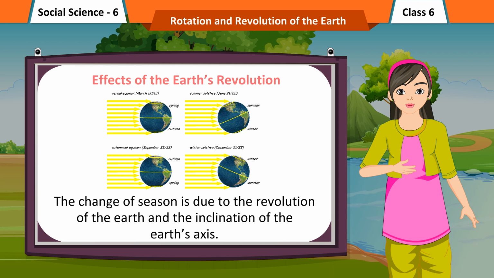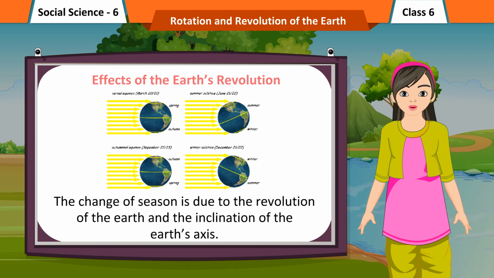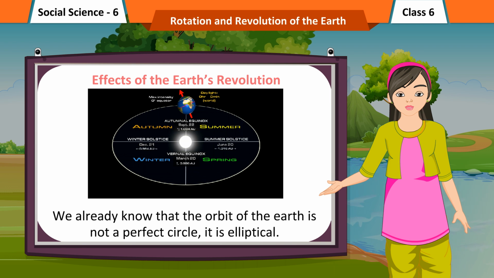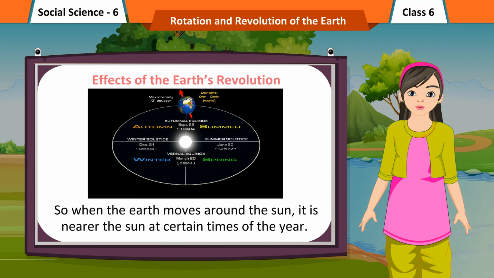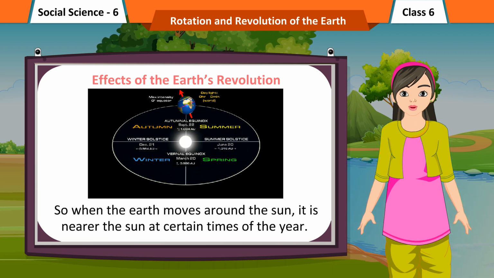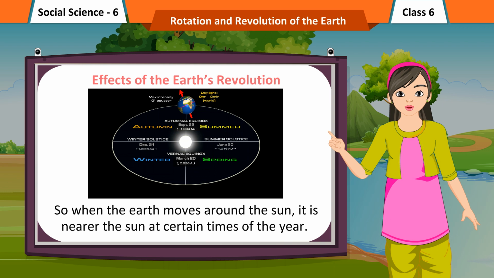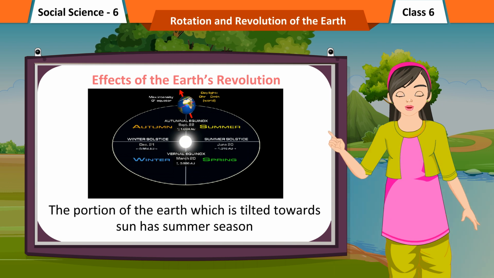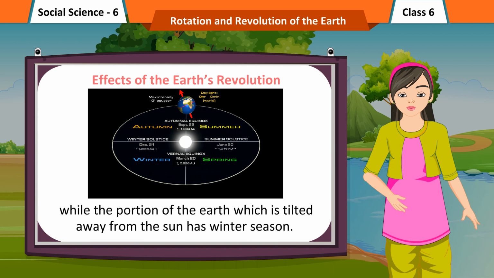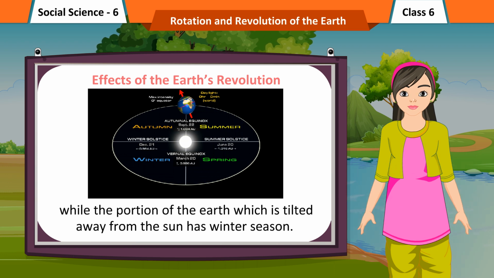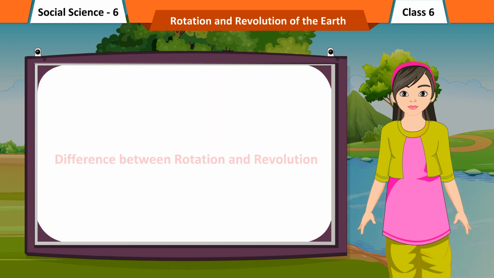The change of season is due to the revolution of the Earth and the inclination of the Earth's axis. We already know that the orbit of the Earth is not a perfect circle, it is elliptical. So when the Earth moves around the Sun, it is nearer the Sun at certain times of the year. The portion of the Earth which is tilted towards the Sun has summer season, while the portion of the Earth which is tilted away from the Sun has winter season.